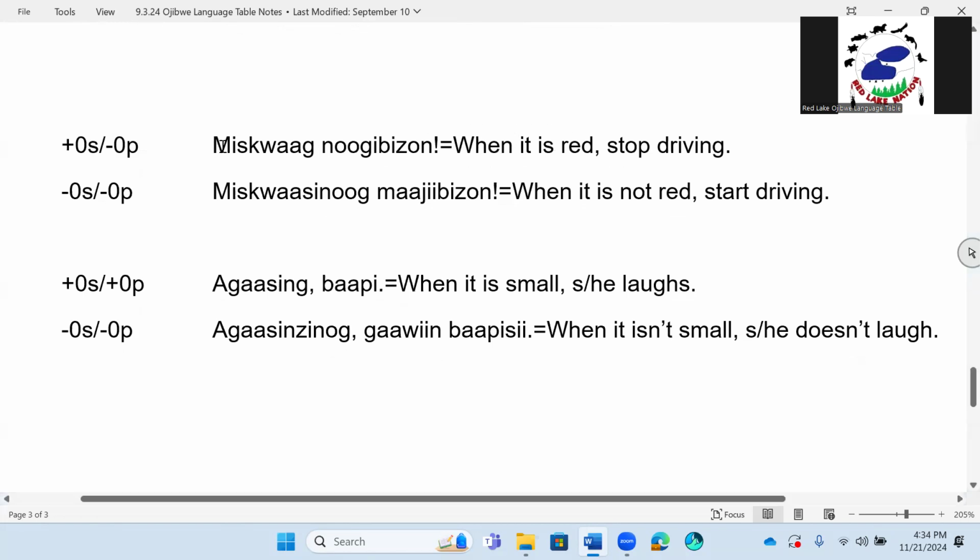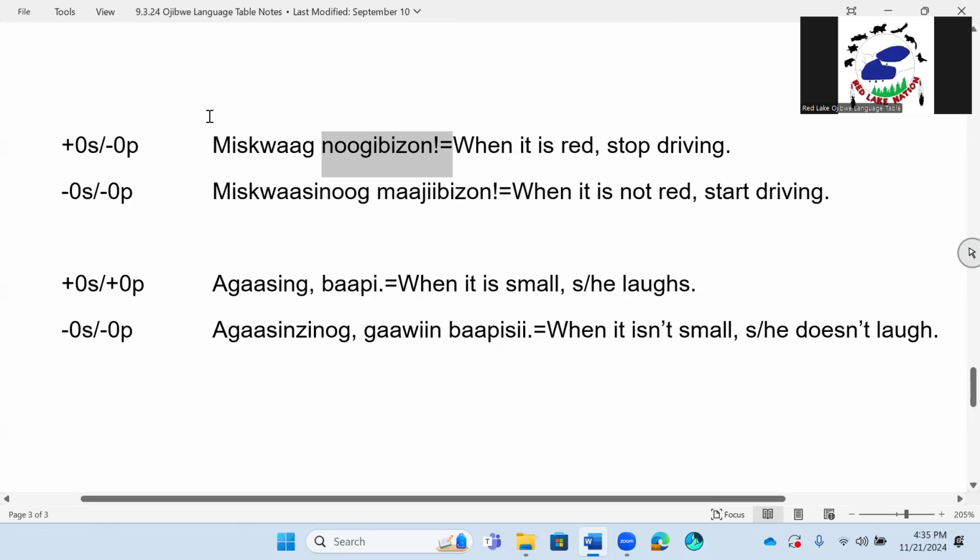So we have the word misquag. Misquag, when it is read, nugi bizon, stop driving. This is in command form. Okay, this is in imperative form, is what we've been calling it. Nugi bizon is telling one person to stop driving. This can go for either singular or plural.